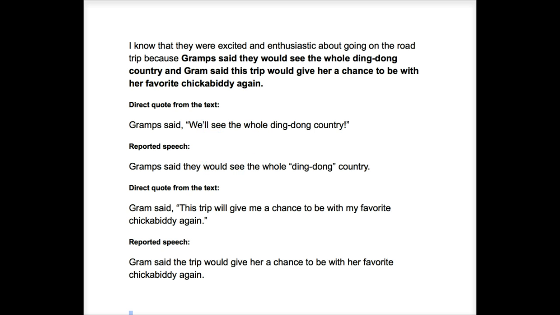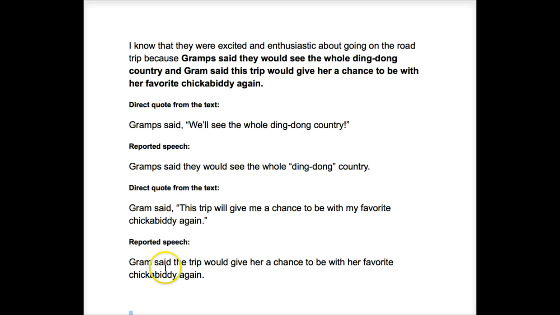Let's look at another example from Graham. Graham said, comma, quotation mark, exact words. This trip will give me a chance to be with my favorite chickabiddy again. Okay, now, again, we're going to make some changes when we report what Graham said. First change is no punctuation, the comma, the quotation mark, all of that is gone.